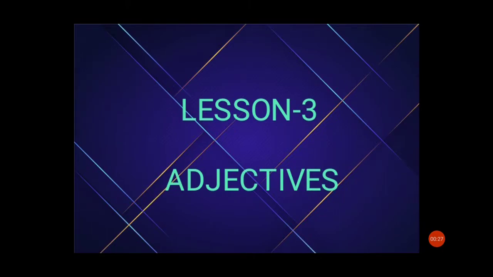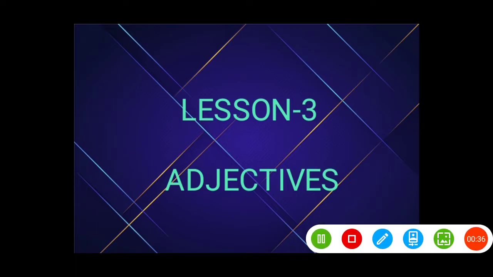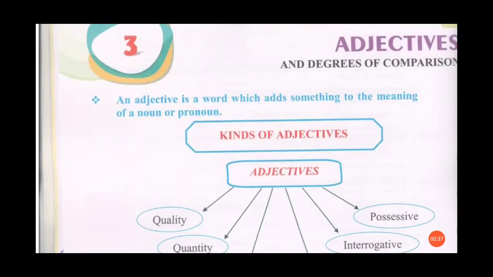So, today in our English class, we will study the third lesson of a grammar book, and the topic is adjectives. So, first we'll see what is an adjective. What is the definition of an adjective? An adjective is a word which adds something to the meaning of a noun or pronoun. Or you can say an adjective is a word which describes the quality of a noun or pronoun.